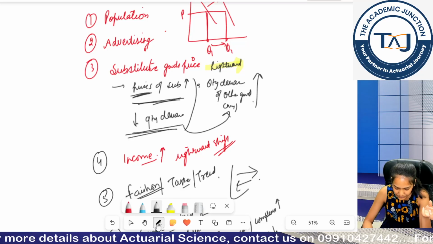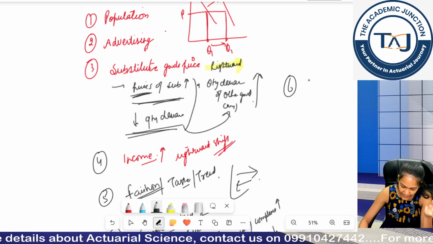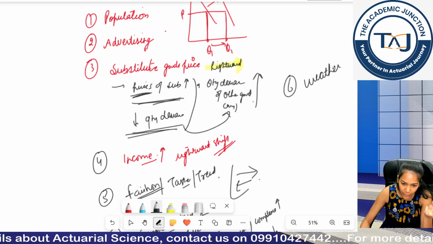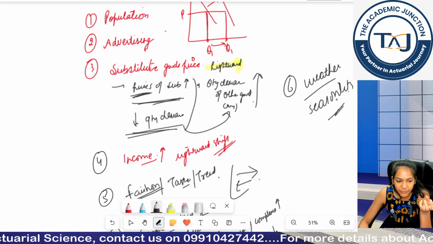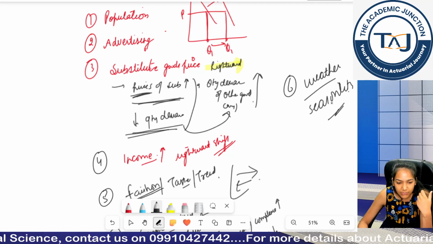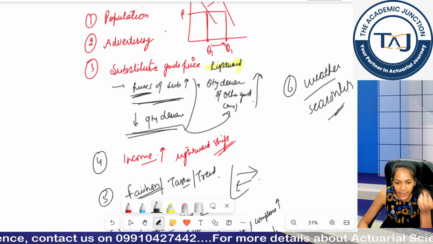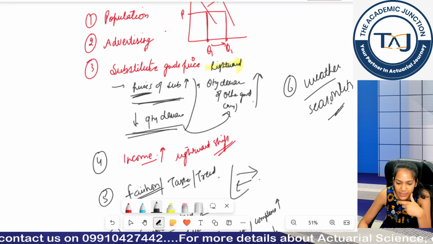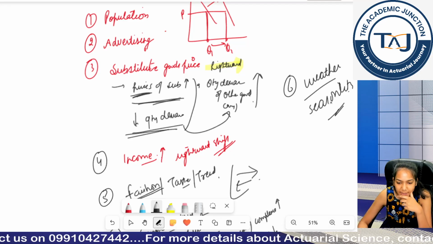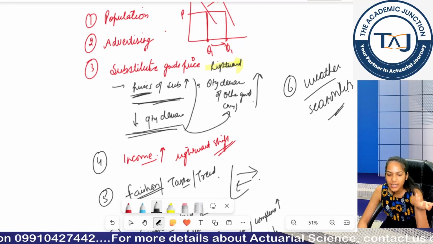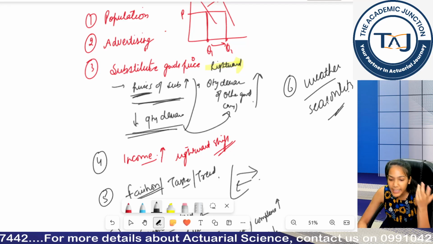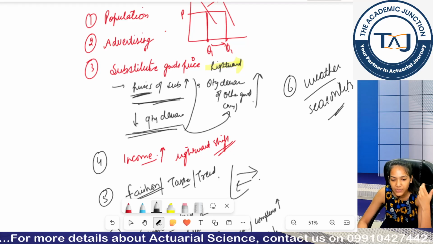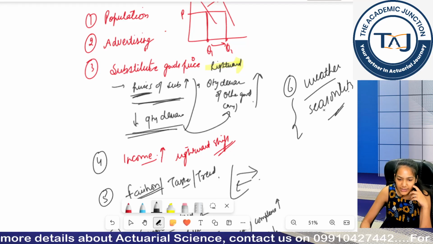For example, weather, or I can say season or seasonality. Once the rainy season starts, the demand for umbrellas will increase even though prices remain constant. Similarly, if the summer starts, then the quantity of, for example, air conditioners or coolers or fans will increase.